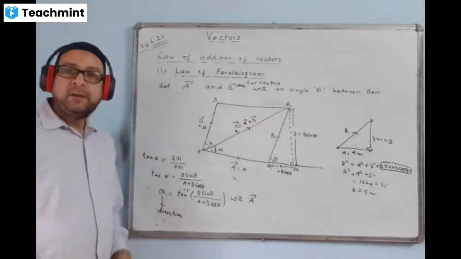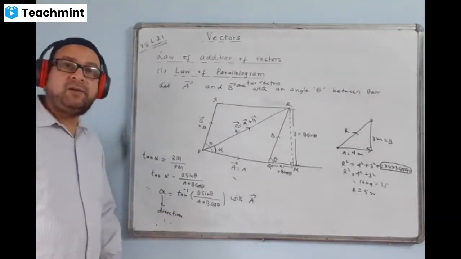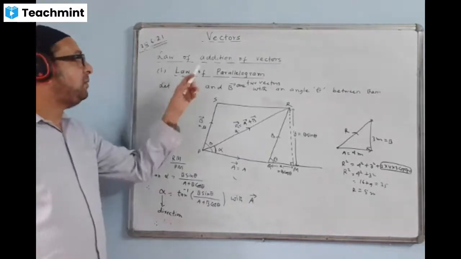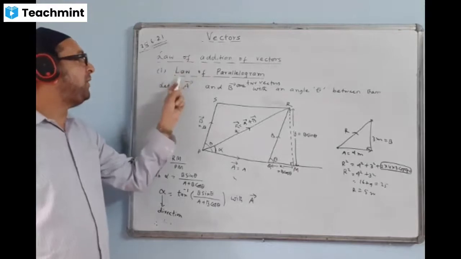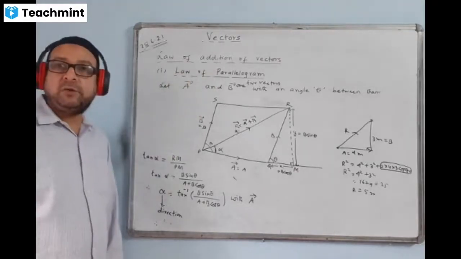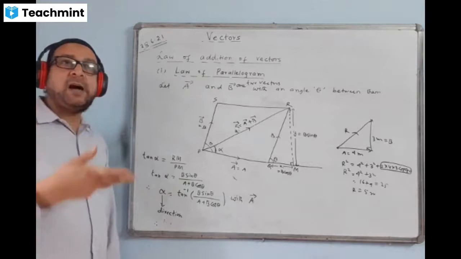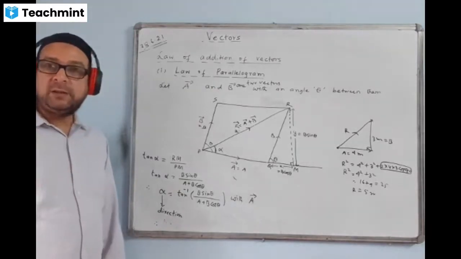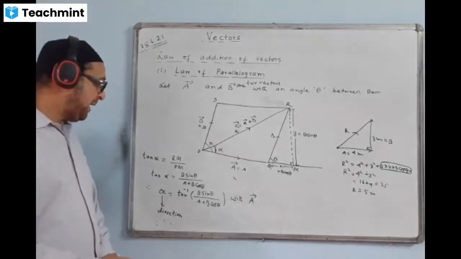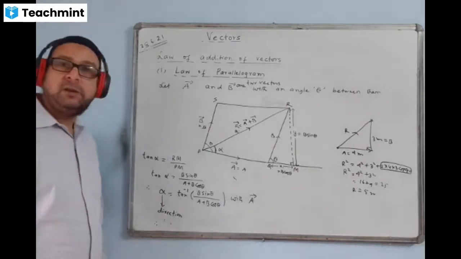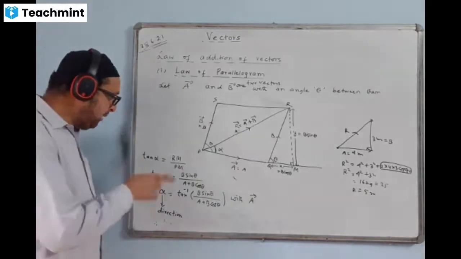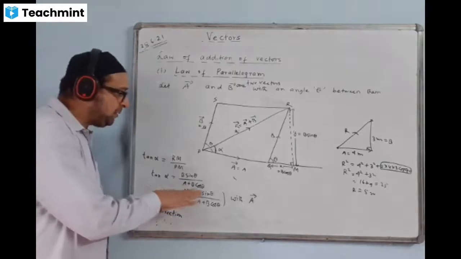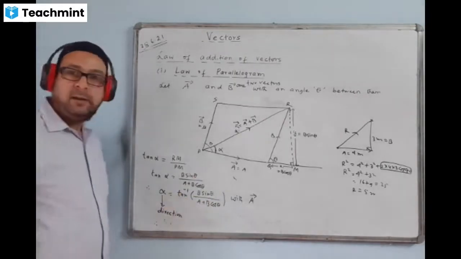So a vector must have two things: it must have direction, it must have magnitude. What is the formula of magnitude according to the law of addition? R square is equal to A square plus B square plus 2AB cos theta. And what is the formula of the direction? Alpha is equal to tan inverse of B sin theta by A plus B cos theta.